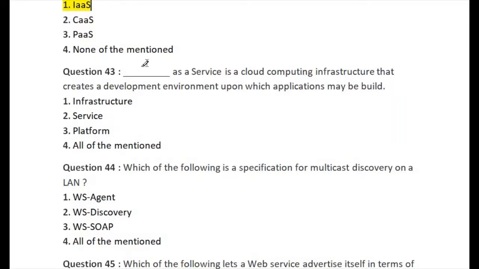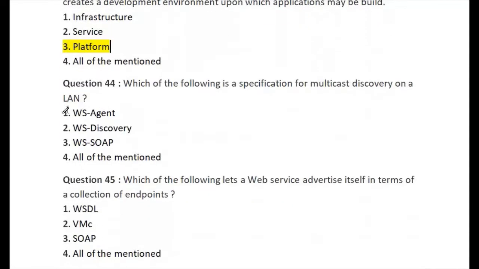Let's go for question number 43. So question number 43 is: blank space as a service is a cloud computing infrastructure that creates a development environment upon which applications may be built. So the first option is infrastructure, second is service, third one is platform, and last one is all of them. So the right answer of question number 43 is option number 3, platform.